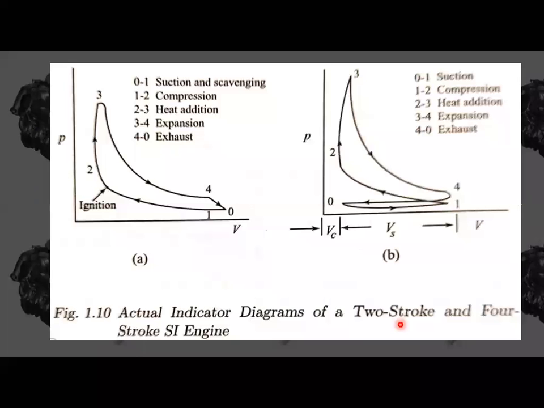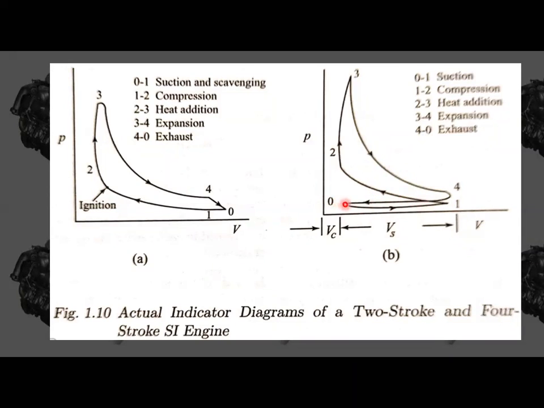See how the actual diagrams are going to be for the actual two-stroke engine and the actual four-stroke engine of an SI engine. This is the actual diagram for the two-stroke SI engine, and this is the actual four-stroke SI engine diagram. There is a lot of difference between the ideal diagram and the actual diagram. I have already explained the ideal diagram, the process that happens in the ideal case, and this is the actual. Both ideal and actual we have discussed.